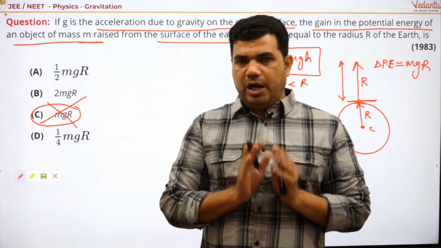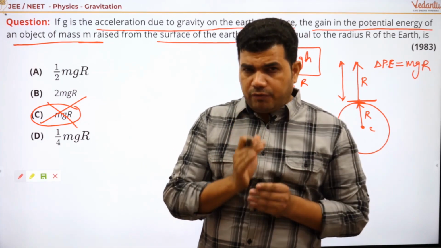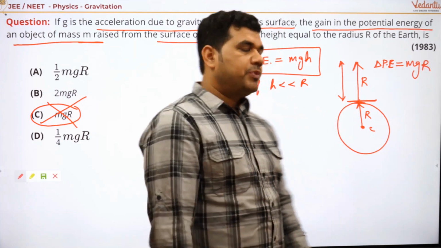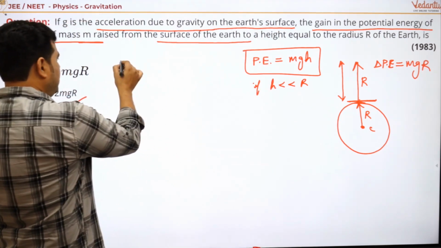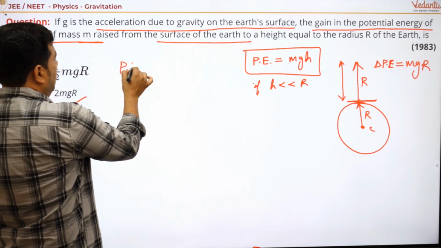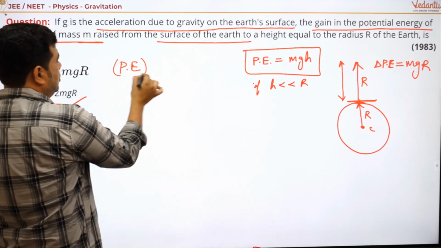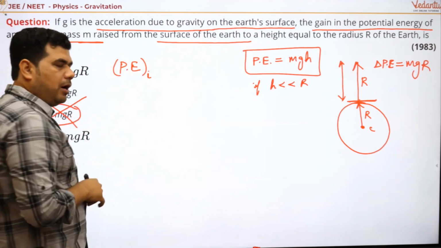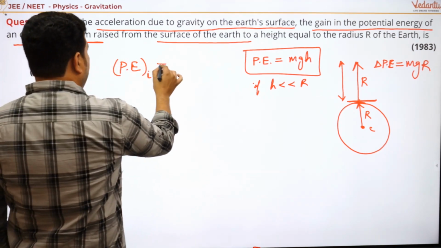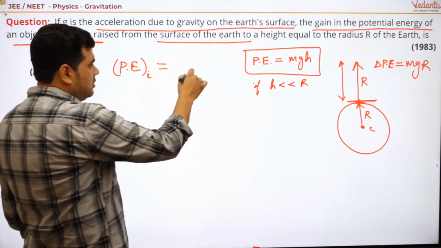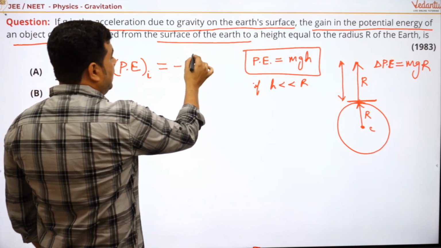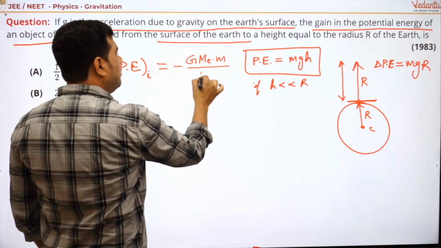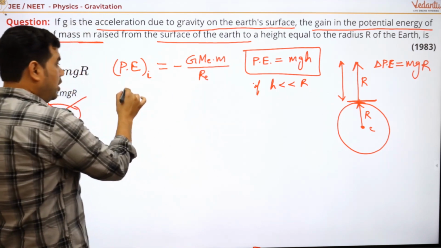So what do we have to do? We just have to proceed with the basics, right? Initially, the potential energy, let's say the initial potential energy, if it is at the surface, then you have minus GM_E m divided by R_E, right?